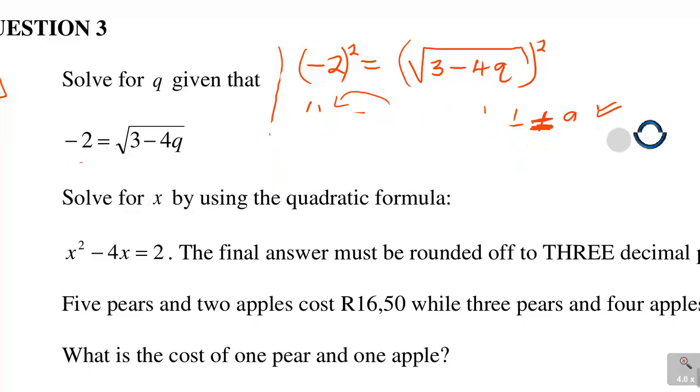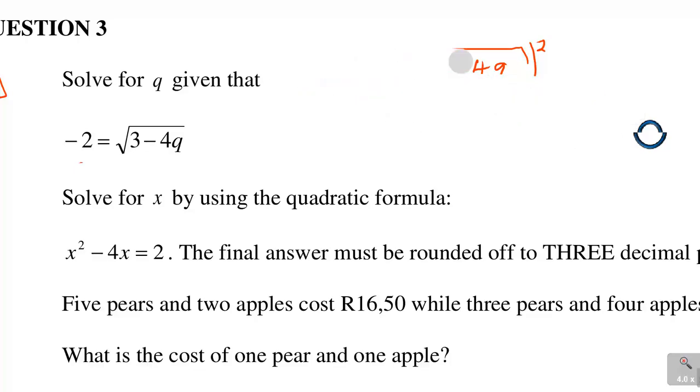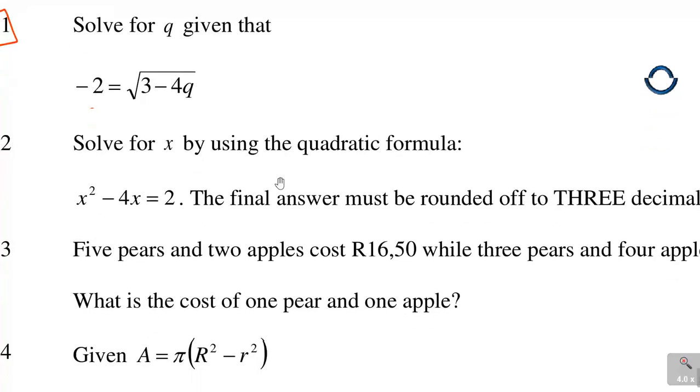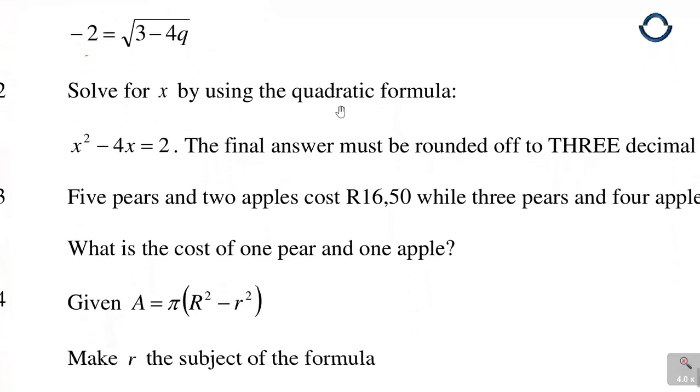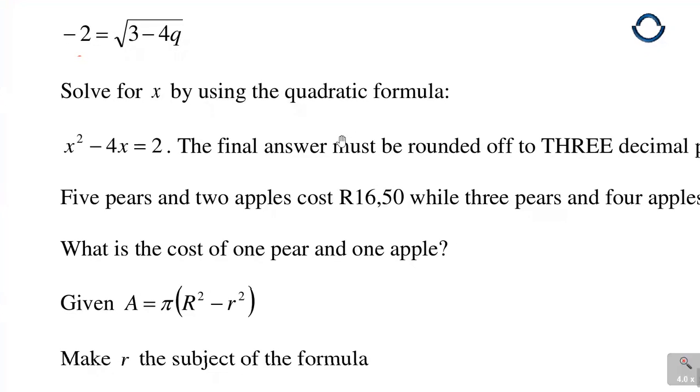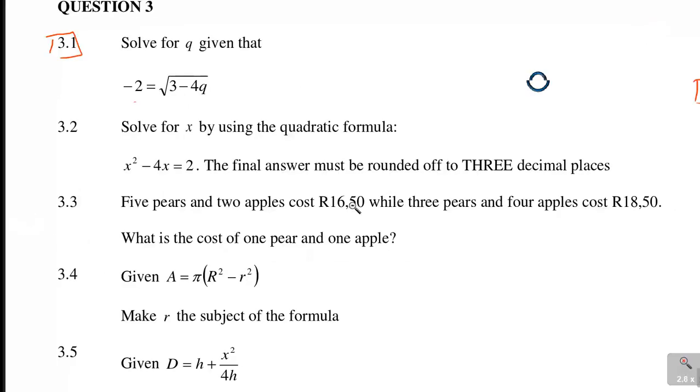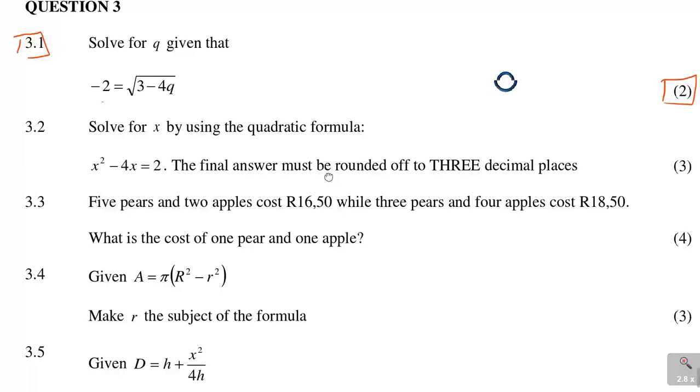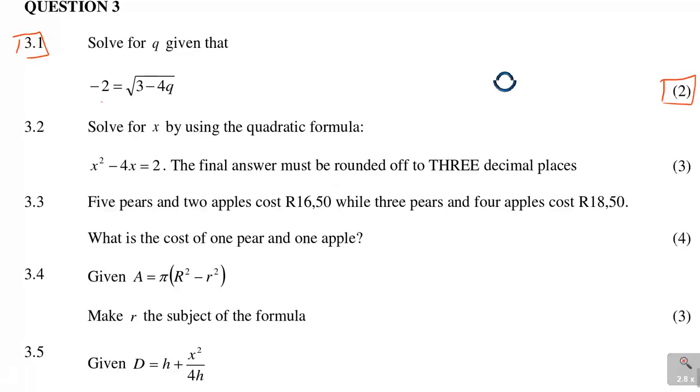All right. Now let us move on to 3.2. Now 3.2 says solve for x by using the quadratic formula. So just for this one, let me use a fresh page. Now this was in mark allocation. This is 3 good marks. As you can see, we're done with that one. Now if you look at it, this was worth 3 marks for 3.2. That's where we are now, and we are solving for x. Remember, they are strict here. Use the quadratic formula. So it says x squared minus 4x is equal to 2.